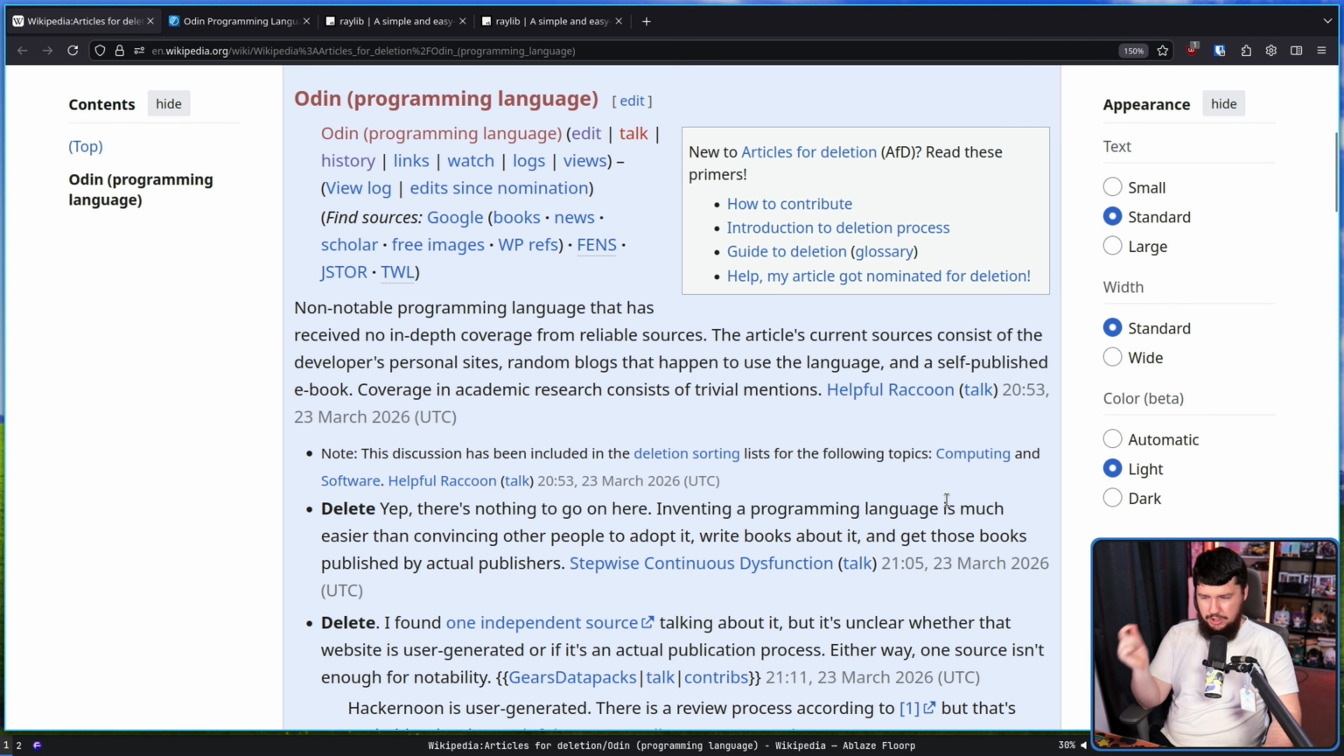Delete. Yep, there's nothing to go on here. Inventing a programming language is much easier than convincing other people to adopt it, write books about it, and get those books published by actual authors.